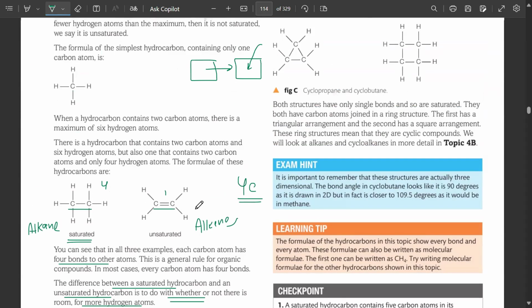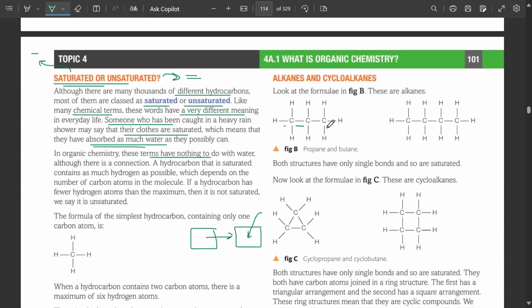Single bond means saturated. Over here, you can see as well, this is propane, saturated. This is butane, saturated. Both of them have single bonds, they are saturated.